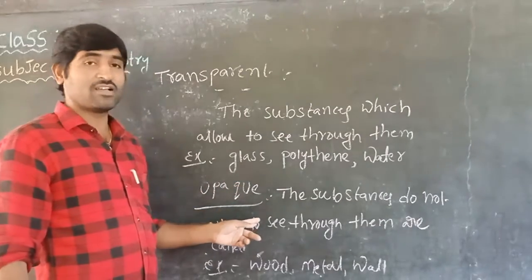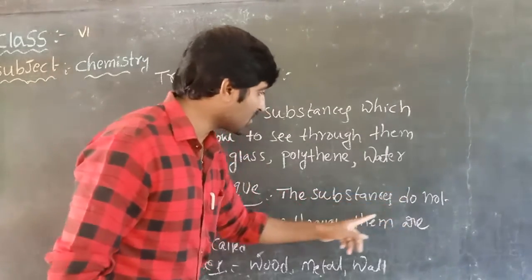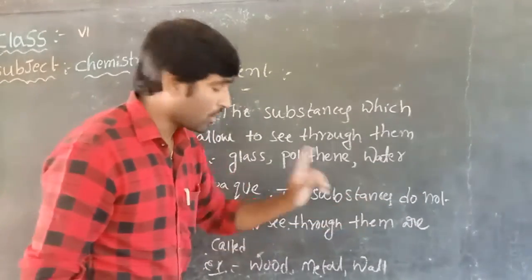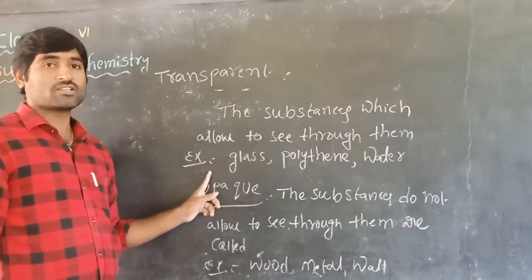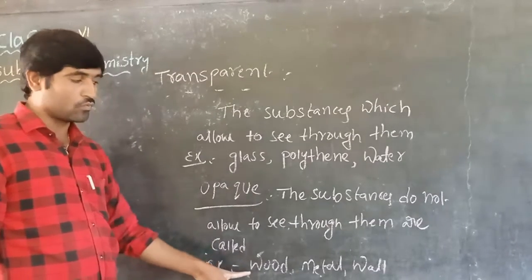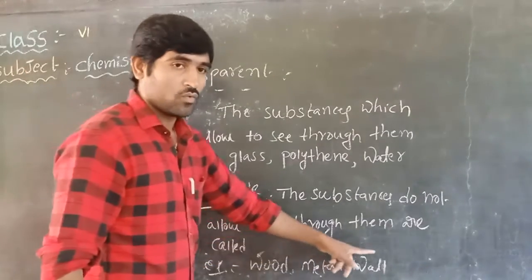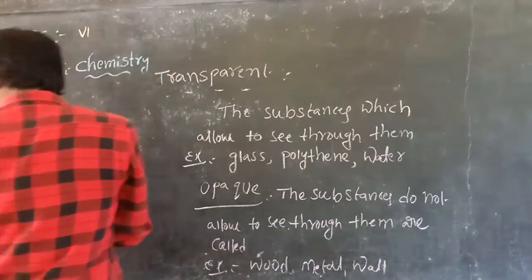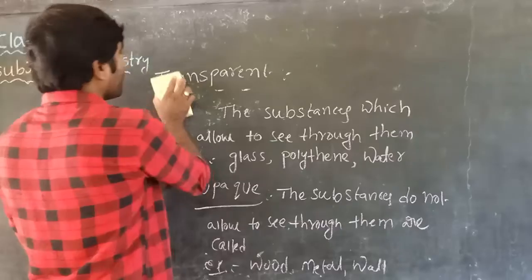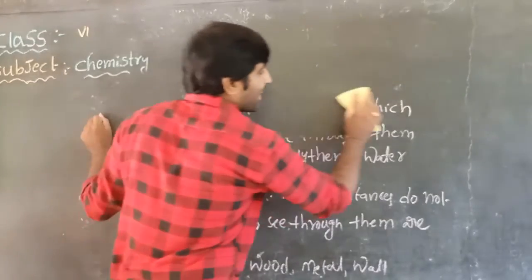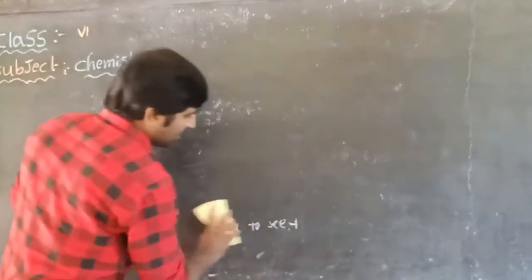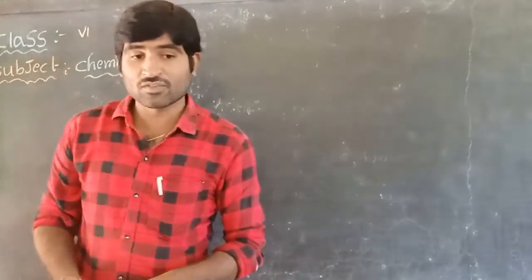The substances which do not allow us to see through them are called opaque objects. Some examples of opaque objects are wood, metal, wall, etc. These are all transparent and opaque. Now we are going to discuss one more important topic, that is translucent. What is that, children? Translucent.